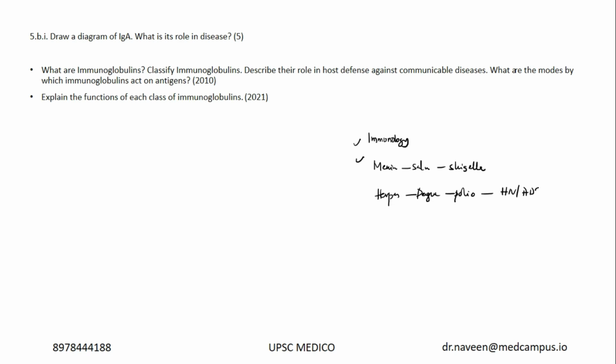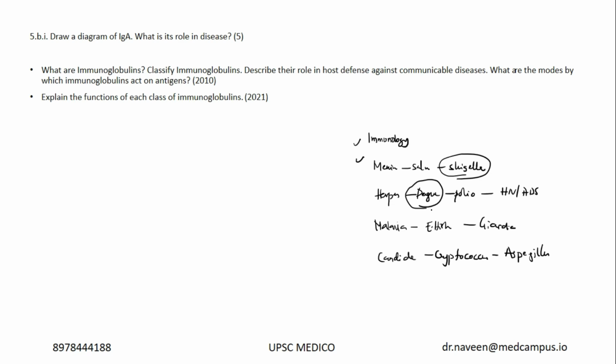We do have this. And similarly, we have parasites like malaria, Entamoeba histolytica, and Giardia. And we also have fungi called Candida, Cryptococcus, and Aspergillus. One or the other organism gets repeated every time. For example, this year we got dysentery, Shigella. We have a question on dengue, a question on HIV and AIDS opportunistic infections, a question on giardiasis, and a question on Aspergillus.